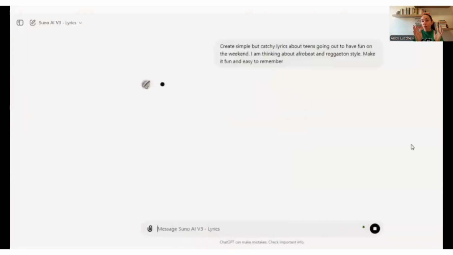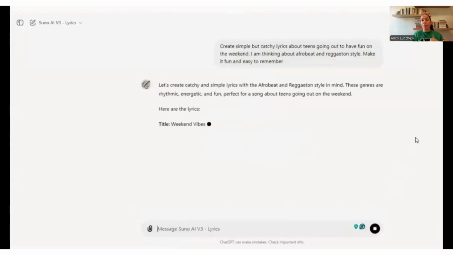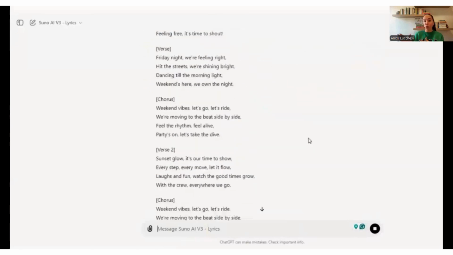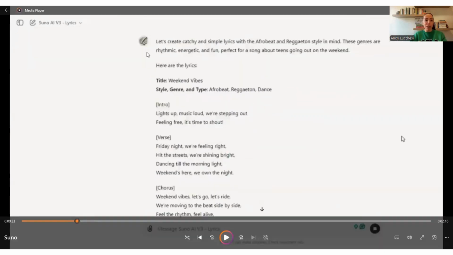There was already a GPT that created lyrics in the style that SUNO creates. I wanted to create catchy and simple lyrics with Afrobeat, reggaeton, because that's the style my teenagers are into right now. But this can also be easily applicable for higher education and whatever genre they're into these days.